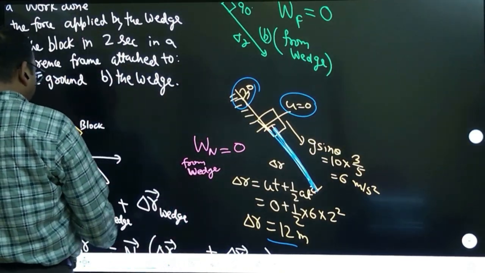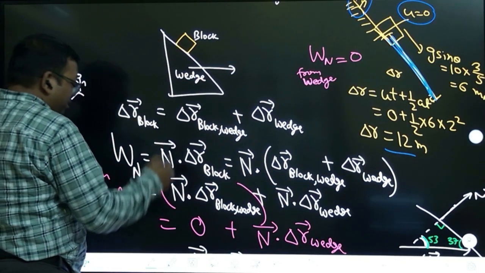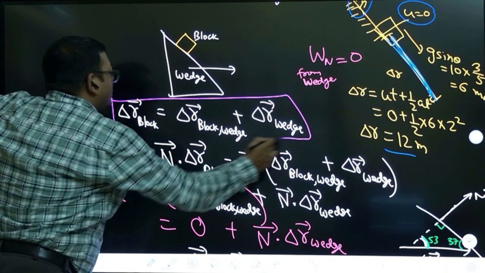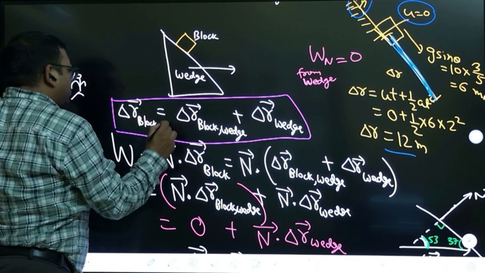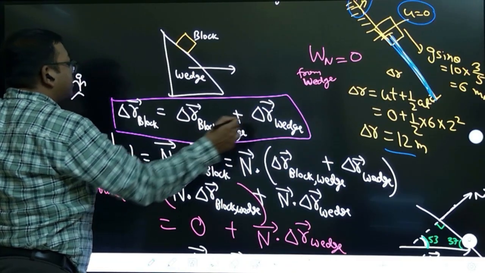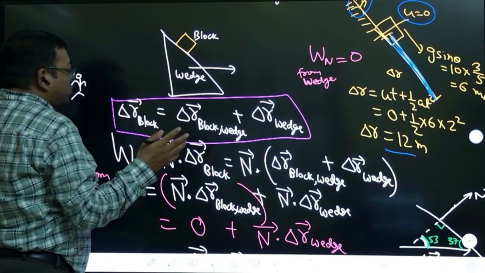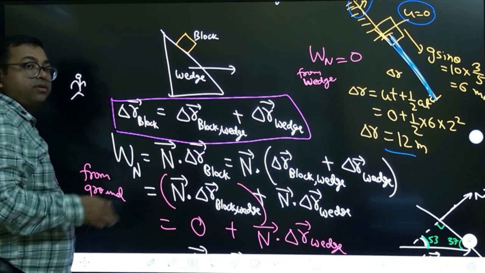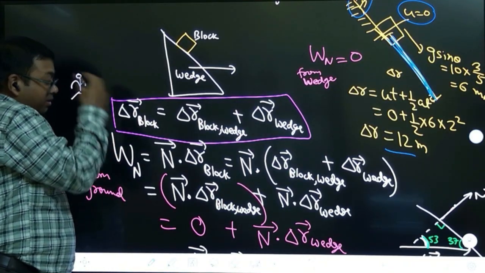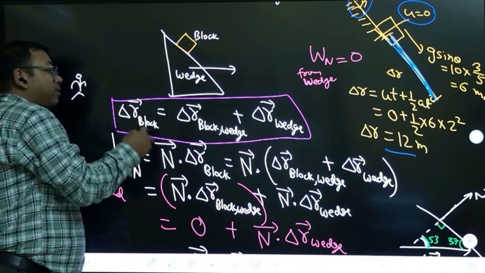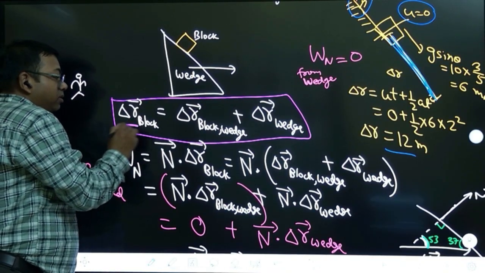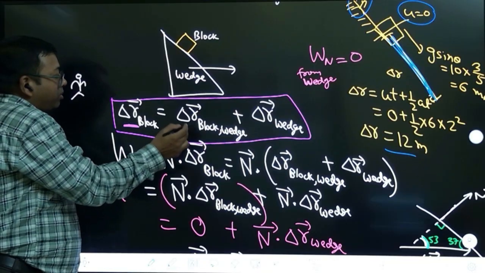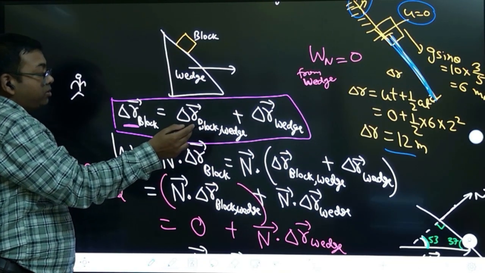So how will the ground person see? This is relative motion, I think relative velocity, relative motion you have already studied. So this equation is relative. Displacement of block is equal to displacement of block with respect to wedge plus displacement of wedge. You remember the rain-man question: velocity of rain is equal to rain with respect to man plus velocity of man. Remember all those relative motion problems you have done. So same thing here. Now this block displacement you are calculating with respect to ground. This is the ground. Why do we want it now? Because now we are doing it with respect to ground. So this is equal to block with respect to wedge plus displacement of wedge.